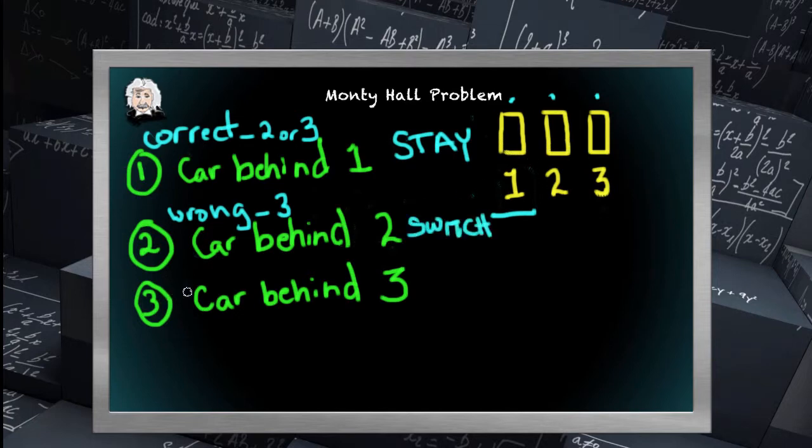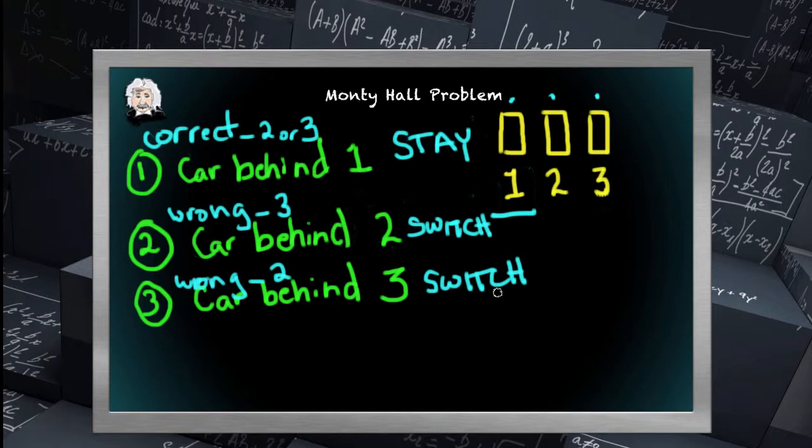In scenario 3, the car is behind curtain number 3. The contestant's choice of 1 was again wrong, and in this case, Monty Hall has no choice but to open up curtain 2. Curtain 1 again is the contestant's choice. He can't open it up. Curtain 3 has the car, so he can't open that. Monty Hall must open up curtain 2, which leaves the contestant with choice of 1 that he chose, or the option to switch to the car on curtain number 3. And of course, the best choice for the contestant at that point is to switch to curtain number 3, where he finds the car.